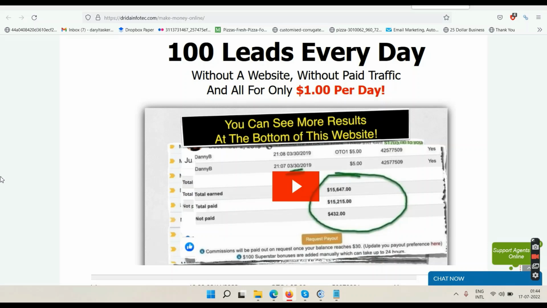So if you want to grow your email list without buying some paid ads, then you can try this system which you see right now on the screen. This will give you 100 email leads from US, Canada, Australia, from those countries, and you will also be allowed to send emails to these leads once per day. So by the end of the month, in 30 days, you will have 3,000 leads minimum, and you will be able to send them emails 30 times in a month, right?